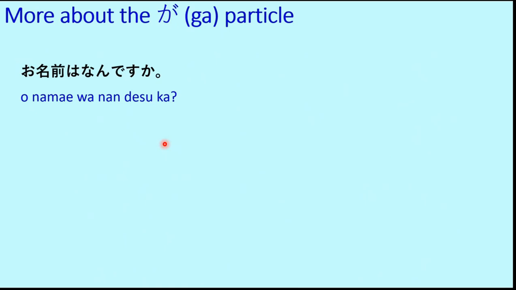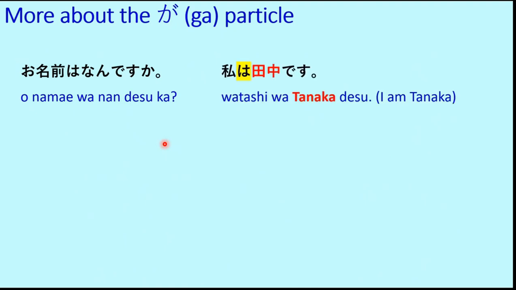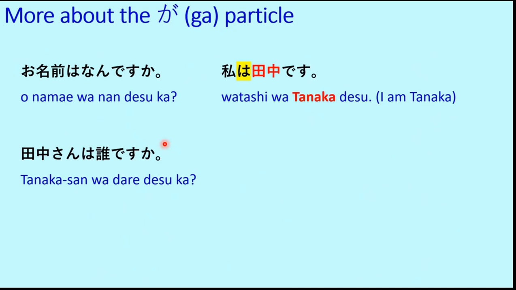Now let's take an example. Onamae wa nan desu ka? As you all know, this is what is your name, or may I know your name please? Onamae wa nan desu ka? Watashi wa Tanaka desu. I am Tanaka. Watashi wa Tanaka desu. Now, if someone asks, Tanaka-san wa dare desu ka?